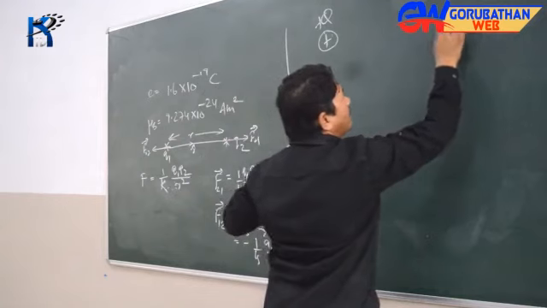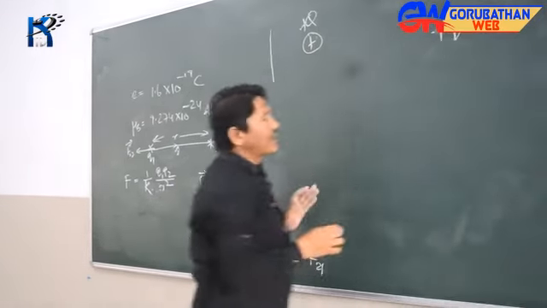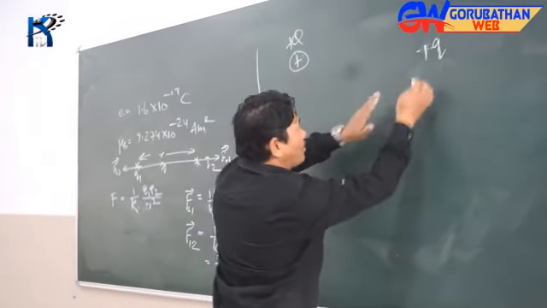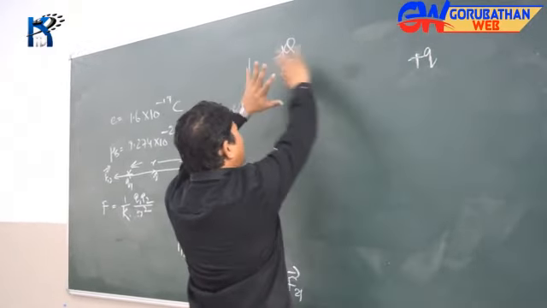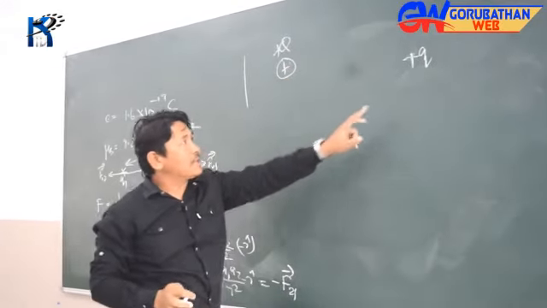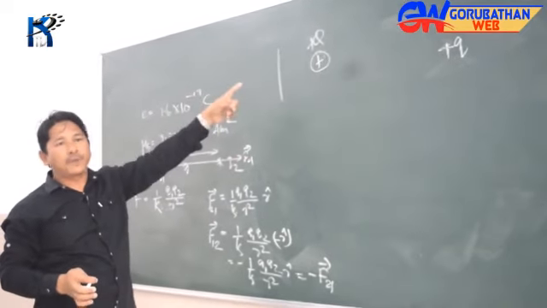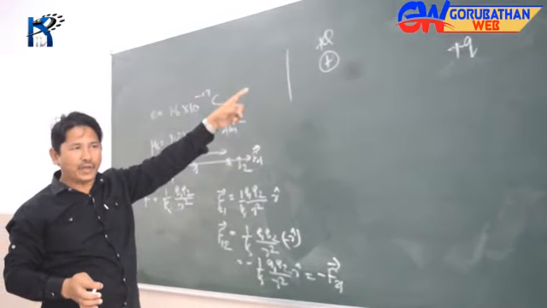And if I bring some other charge, let's say a plus small q charge, in the vicinity, close to this plus capital Q charge, then obviously this plus small q charge will start feeling the effect of that plus capital Q charge.